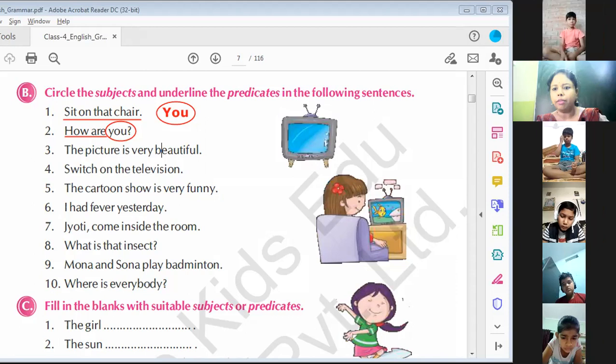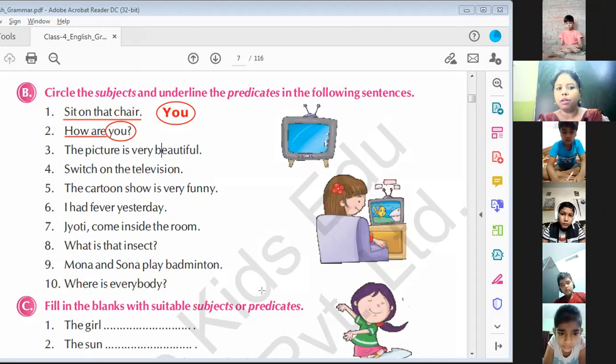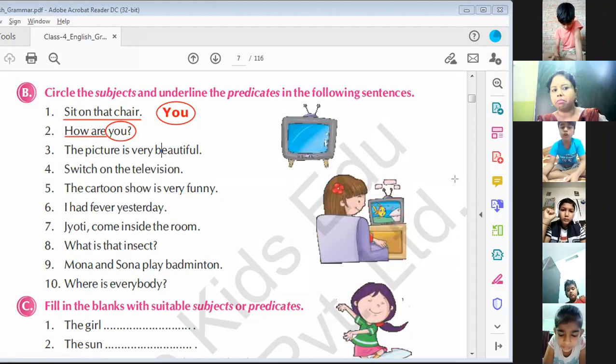Anybody else who can give me the right answer? Sparsh. Question number 4, switch on the television. Which is subject, which is predicate here? Ma'am, television is subject, switch on is predicate. Yes. Rishabh, can you tell me the right answer?